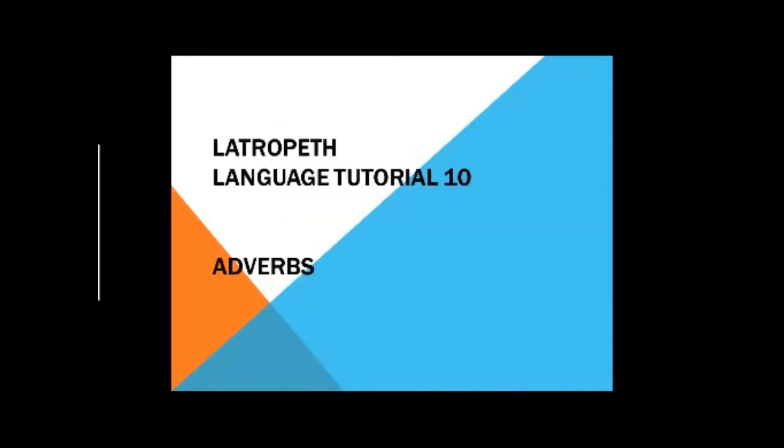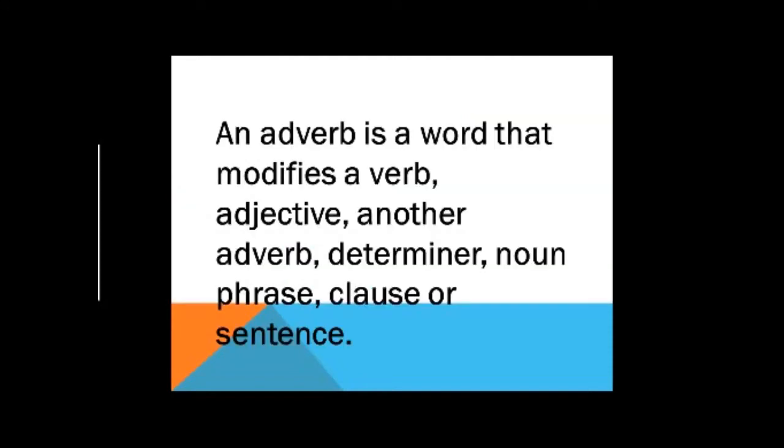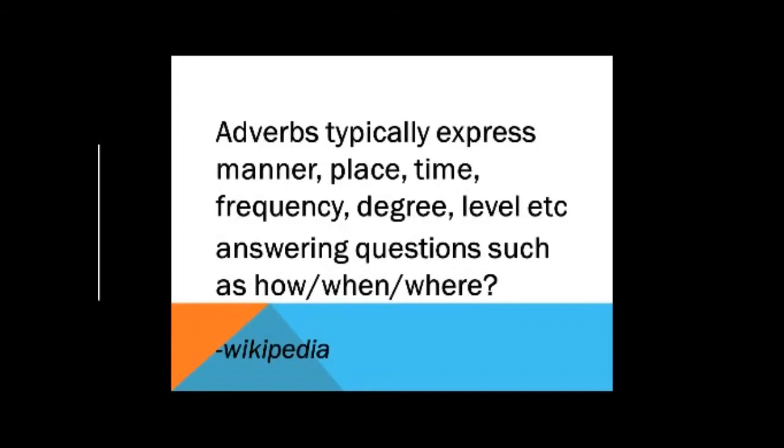Welcome to Latropeth Language Tutorial 10, where we're looking at adverbs. An adverb is a word that modifies a verb, adjective, another adverb, determiner, noun, phrase, clause, or sentence. It will all make a bit more sense shortly. Adverbs typically express manner, place, time, frequency, degree, level, etc., answering questions such as how, when, and where. Courtesy of Wikipedia.